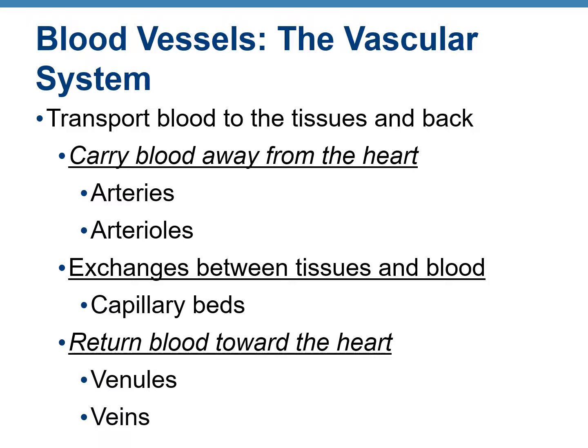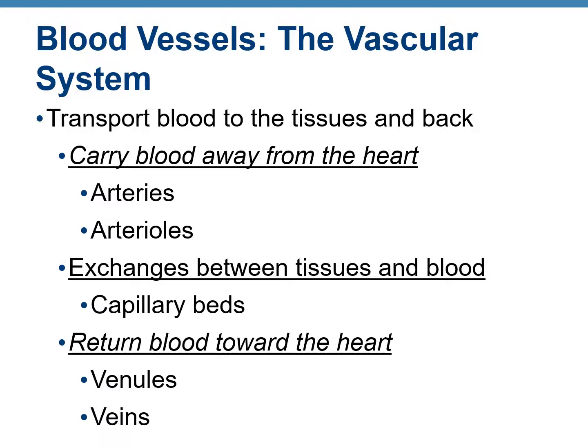Now we are going to start the vascular system, that means the blood vessels. There are three types of blood vessels in the body. The first type are those blood vessels which carry blood away from the heart. Those are arteries, and the thinner, smaller versions of the arteries are known as arterioles. The second type are those that return blood towards the heart. So those are veins, and the smaller versions of veins are the venules.